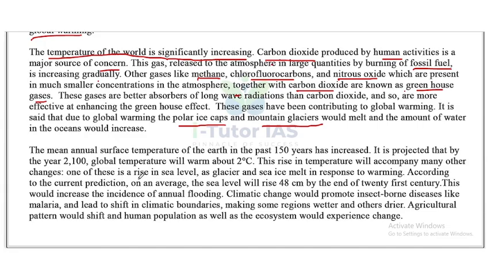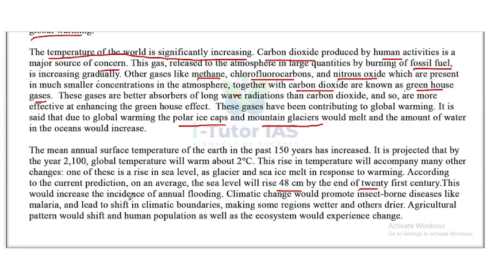is a rise in sea level as glacier and sea ice melt in response to warming. According to the current prediction, on an average, the sea level will rise 48 centimeters by the end of 21st century.